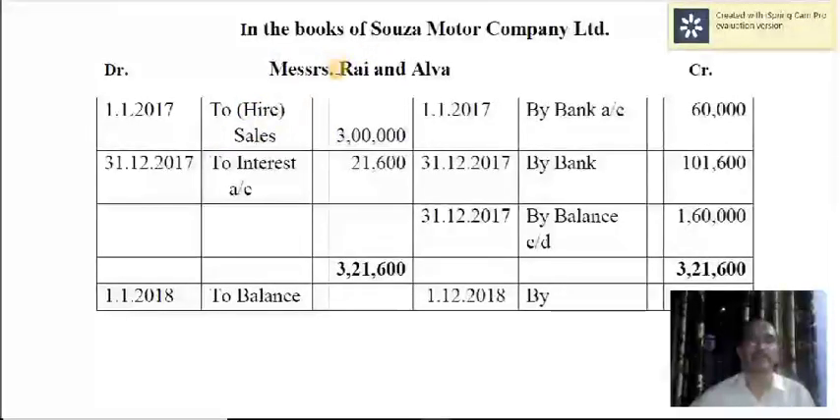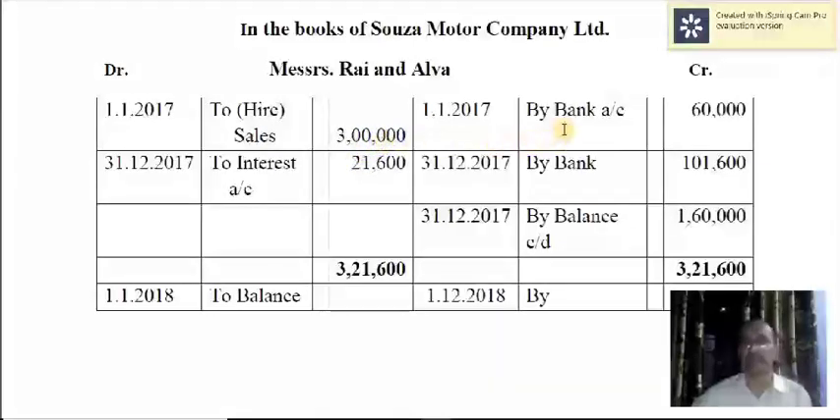Okay, so we'll open Messrs. Rai and Alva's account. Messrs. Rai and Alva's account debtor to hire sales account. Normally when you sell the goods on credit, the entry will be buyer's account debtor to sales account. But here, since it is a hire purchase sale, we'll record it as hire sales. So at the beginning, 1/1/2017, you are selling the goods on hire purchase system. So Messrs. Rai and Alva's account to sales account with 3 lakh.